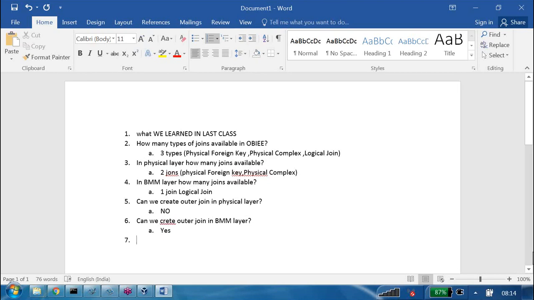Next, an equi join in OBI is called as a physical foreign key join. Next, a non-equi join in OBI is called as a physical complex join.